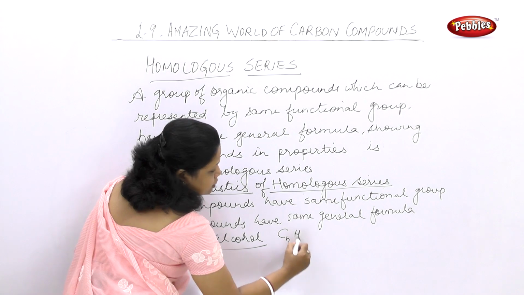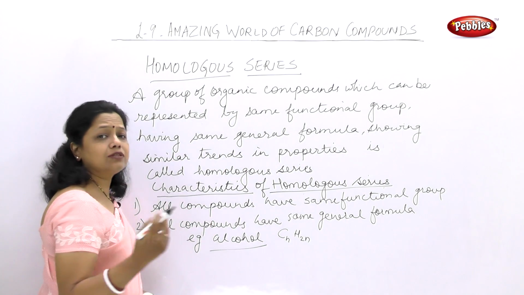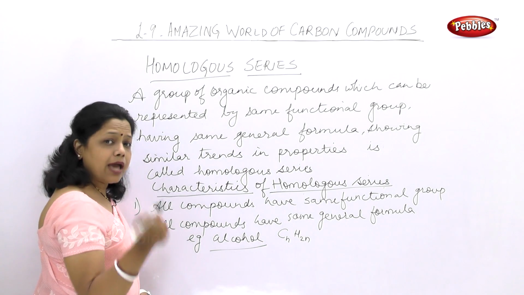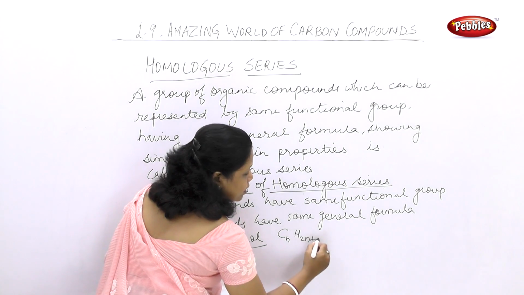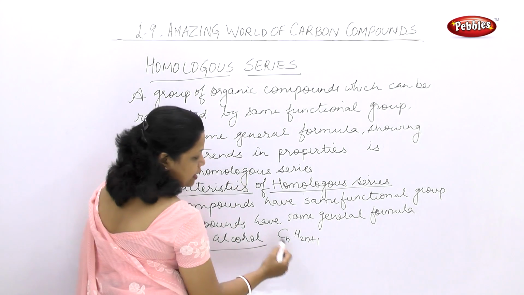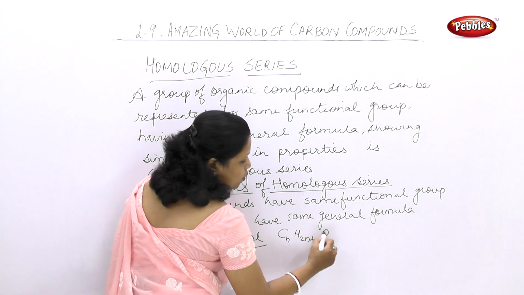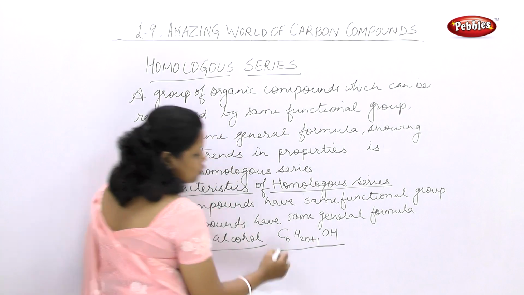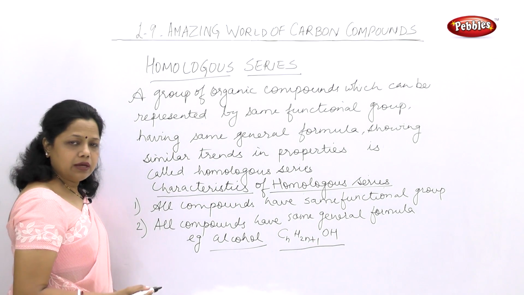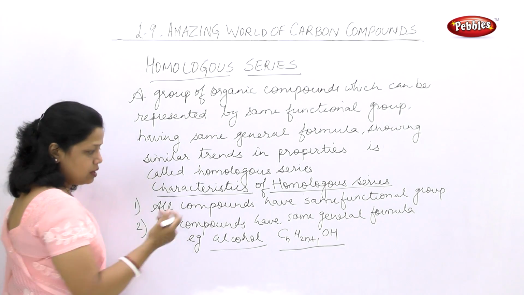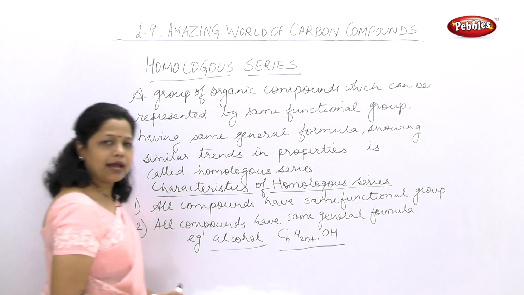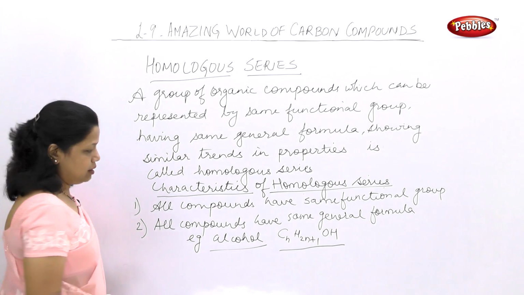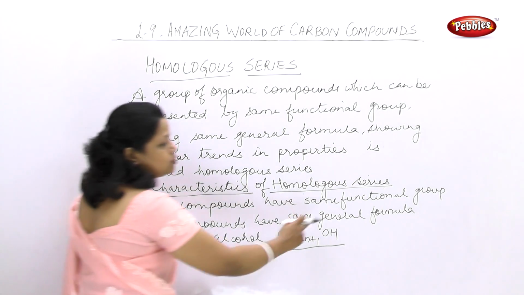CnH2n. Now CnH2n+2 was for alkane. Now I am replacing one hydrogen from this alkane, so I am left with one hydrogen less here. So CnH2n+1OH. This can be shown for alcohol. If I want to show for CHO, again CnH2n+1CHO, so that I will be showing for aldehydes. So all compounds have the same general formula.